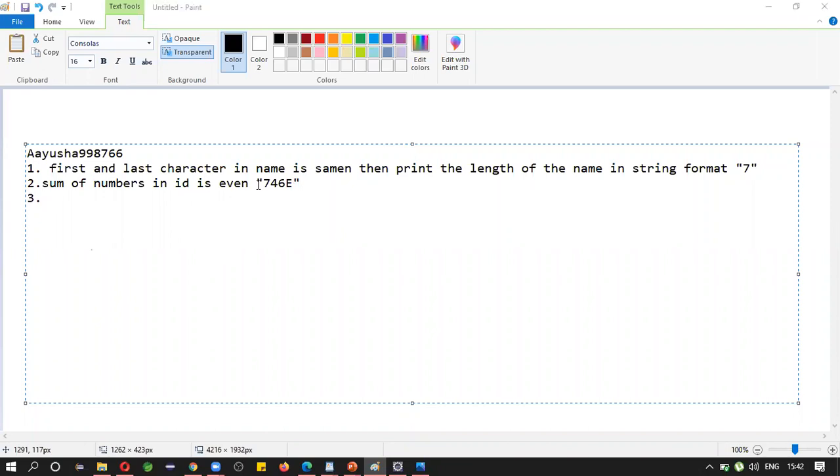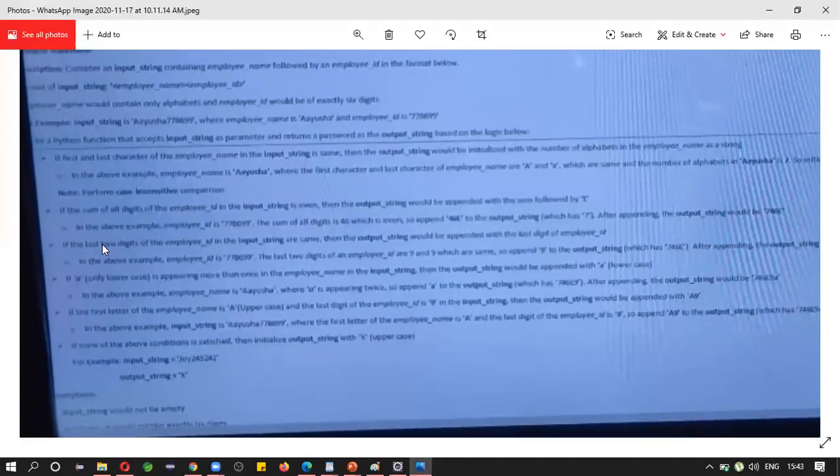Next, if the last two digits of the employee ID in the input string are the same, then the output string would be appended with the last digit of the employee ID.